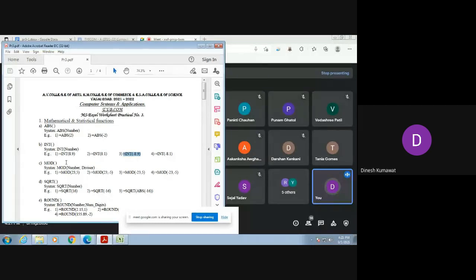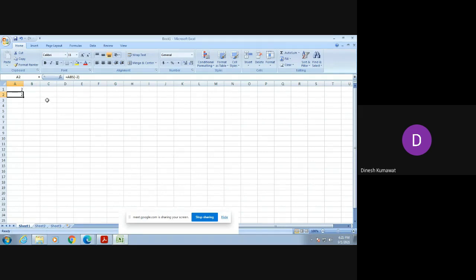So let us try to verify it using our Excel sheet. Okay, so for that you pick any random cell and just type equals to int. See, now once you have typed int in your Excel sheet, then here you will get its use. That is round a number down to the nearest integer. Okay, so rounding number to the nearest integer.